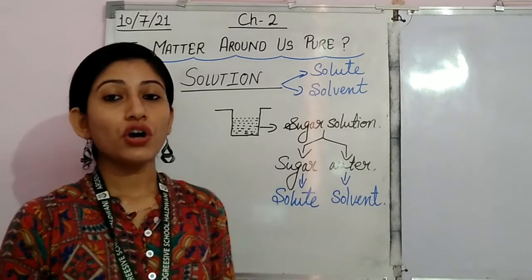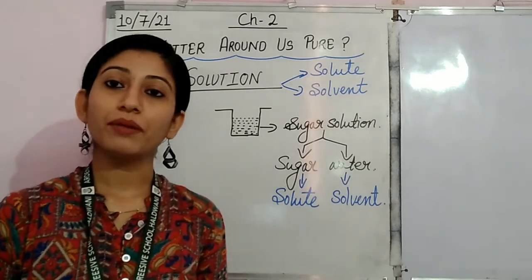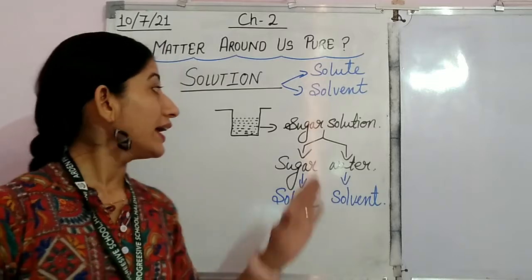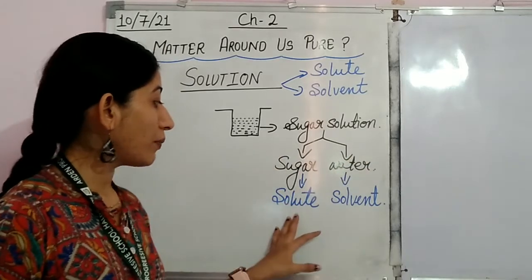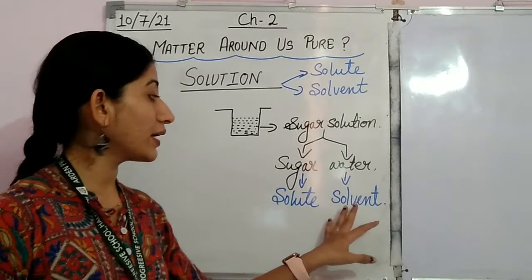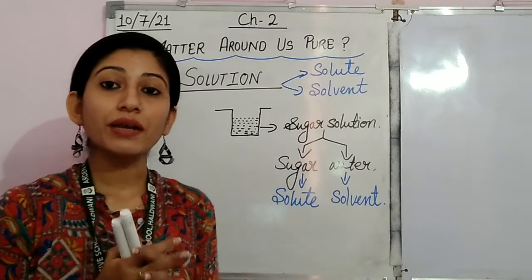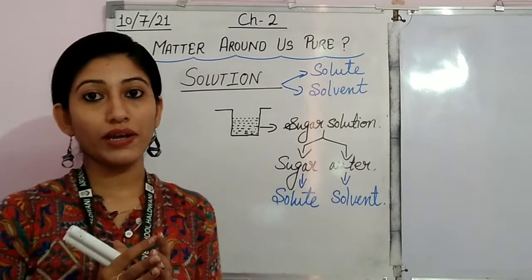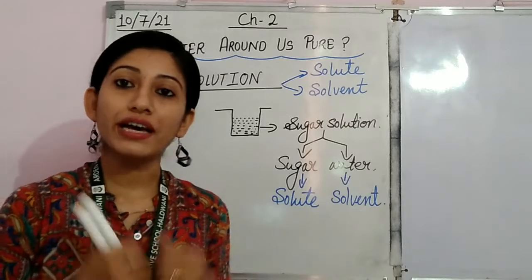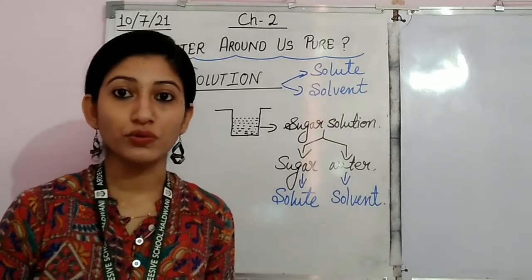Now, when we talk about mixtures, they can be of different types. Like in a solution, one component is solid and the other one is liquid. Similarly, mixtures can also be of solid components only, and they can also be of gaseous components.